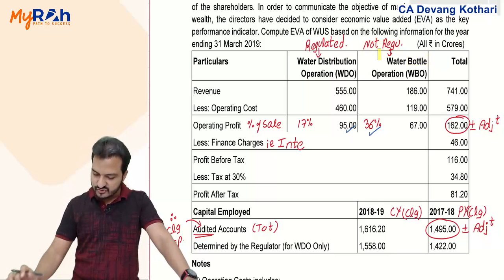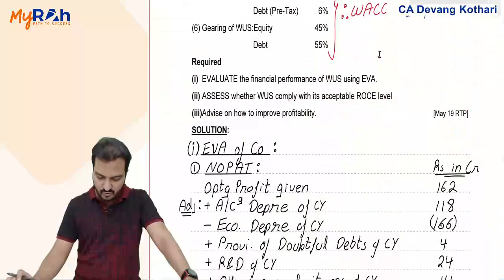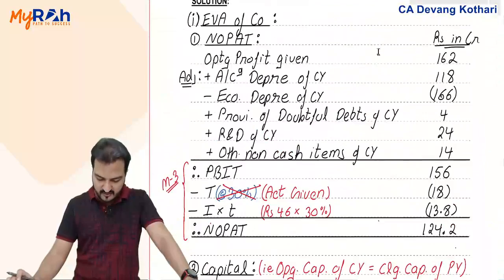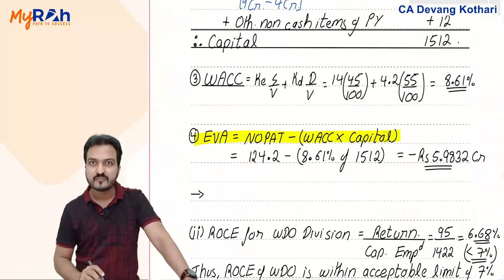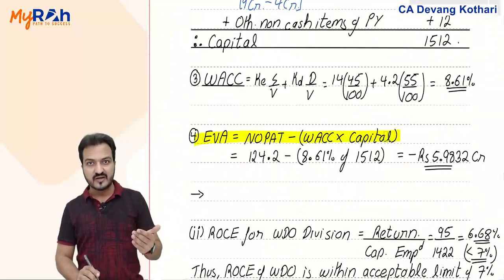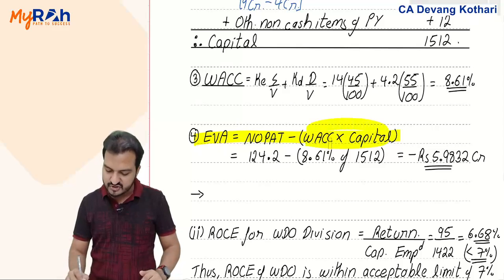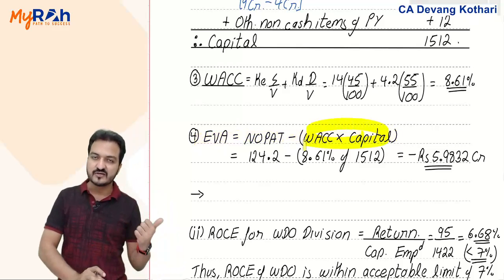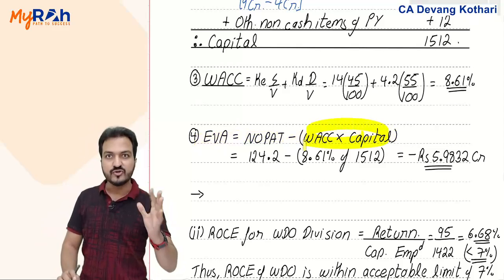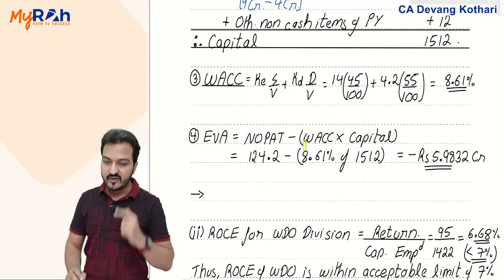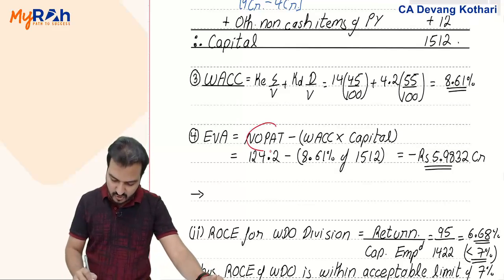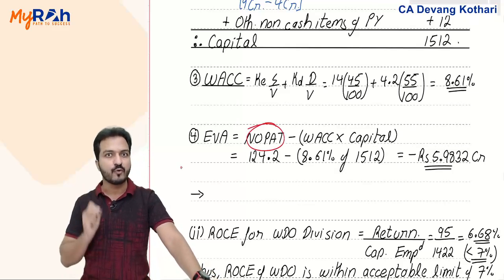Also, to remind you, what is EVA? How do you calculate EVA? Your EVA formula is this. It is net operating profit after tax minus the capital charge. Capital charge is weighted average cost of capital into the capital. Now for that matter, you need to identify 3 things. Number 1, NOPAT, net operating profit after tax.